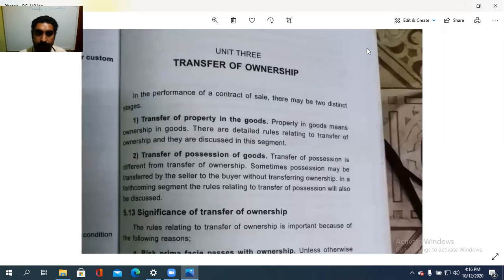Transfer of ownership. In the performance of a contract of sale, there may be two distinct stages: transfer of property in the goods and transfer of possession of the goods. So, property is to be transferred as well as possession. How is a property to be transferred? Property in goods means ownership in goods.